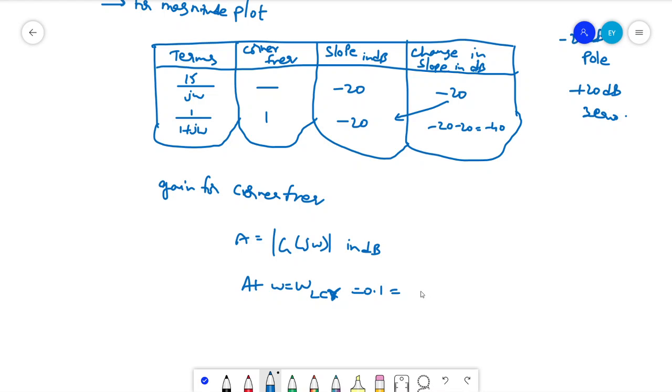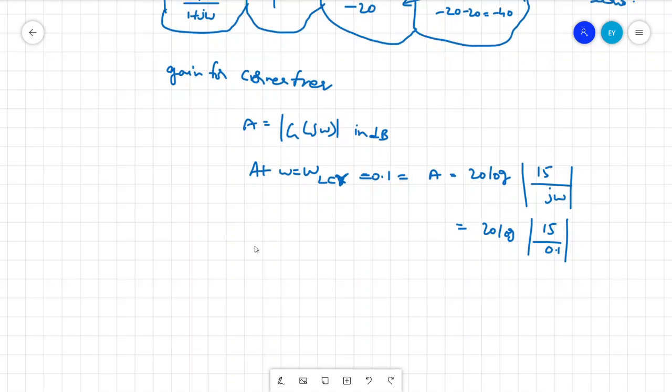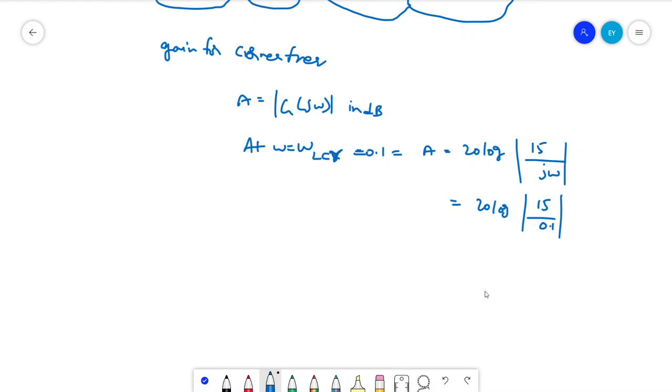So at 0.1 the magnitude A will be given as 20 log of the pole we consider, 15 by j omega. We substitute 0.1 for omega. Therefore 20 log 15 by 0.1. If you compute this, you would get 44 dB.